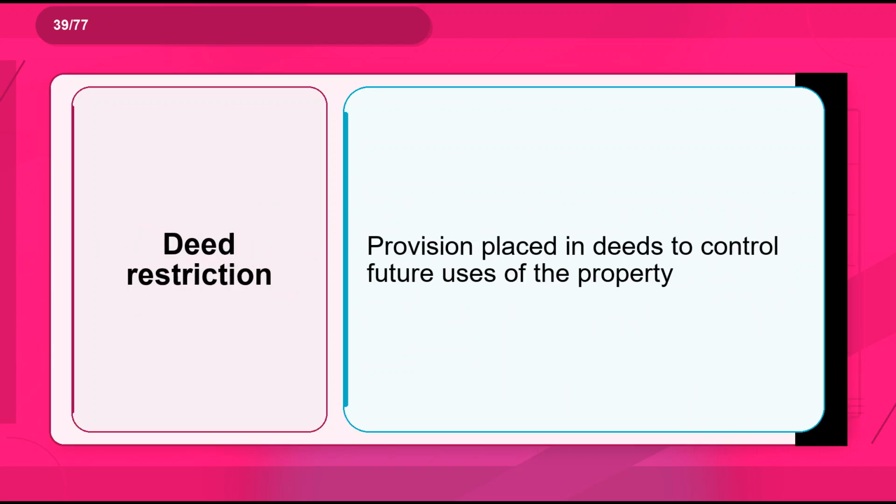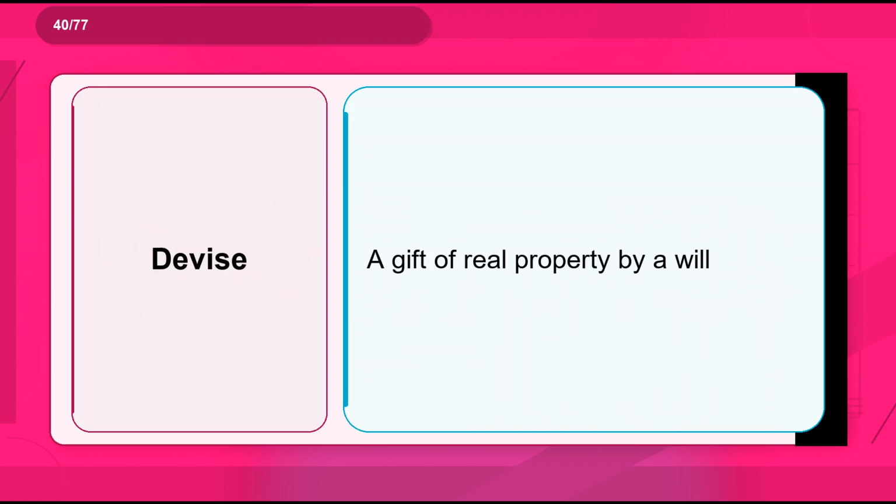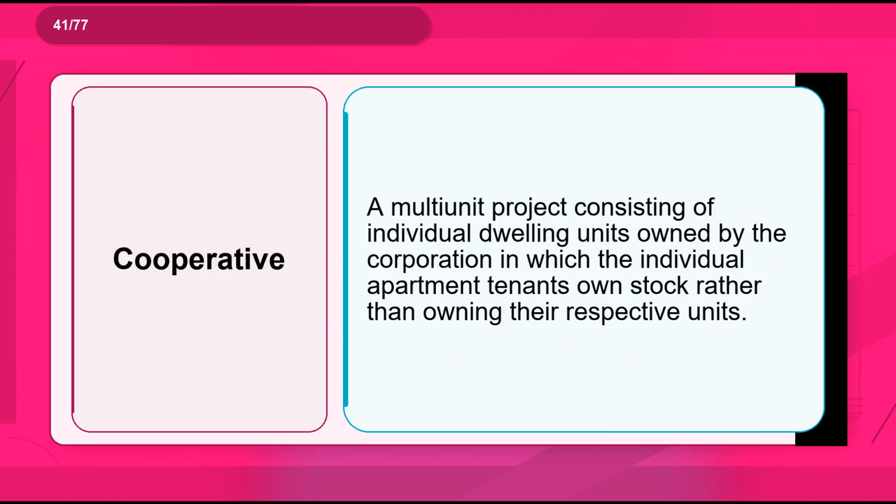Flashcard 39. Term: deed restriction. Definition: provision placed in deeds to control future uses of the property. Flashcard 40. Term: devise. Definition: a gift of real property by a will. Flashcard 41. Term: cooperative. Definition: a multi-unit project consisting of individual dwelling units owned by the corporation in which the individual apartment tenants own stock rather than owning their respective units.